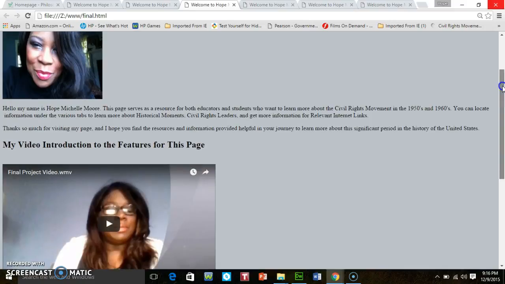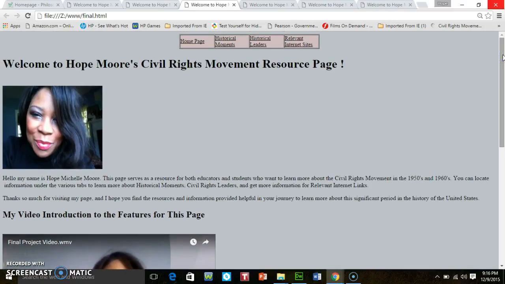I also try to use most of my text as black, so that it would complement the background page, because I wanted most of my colors to be muted. And because I knew that I was going to be using a lot of black and white photos, which would have been indicative of the 50s and 60s, I didn't want the background to compete against the black and white photos. So that's my home page.